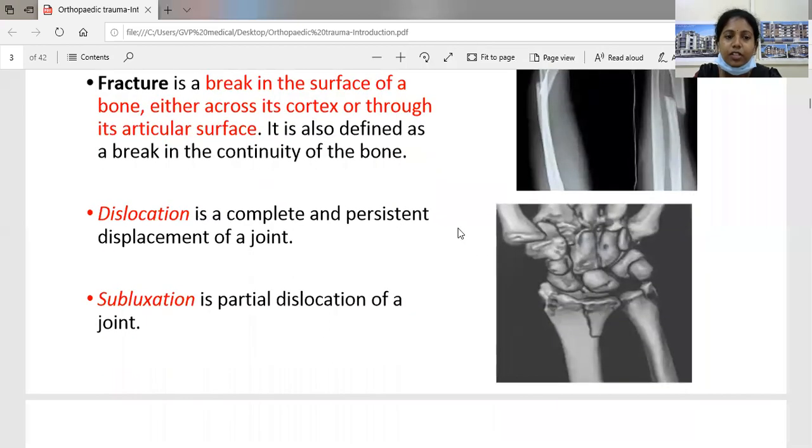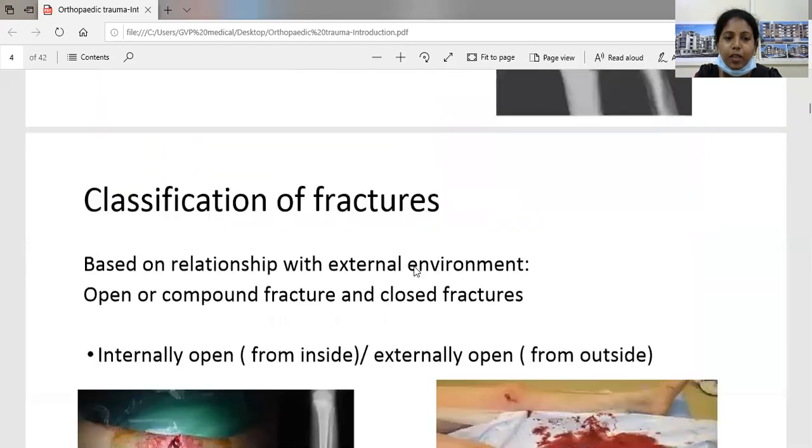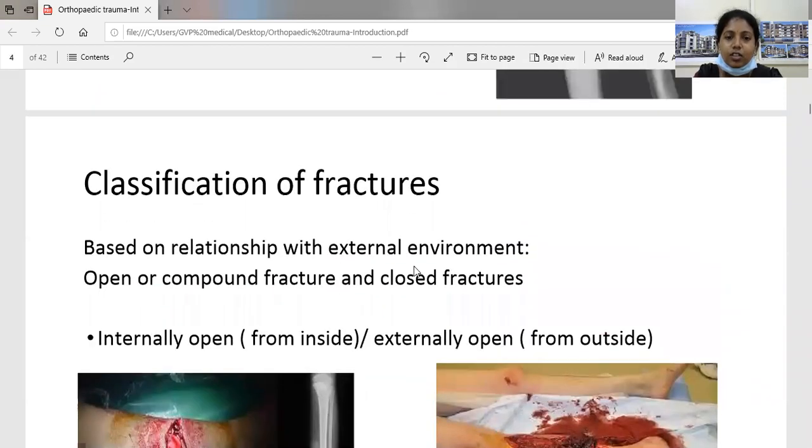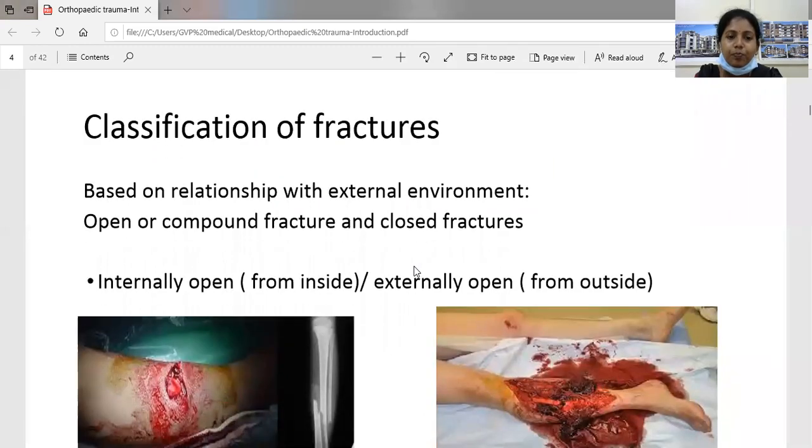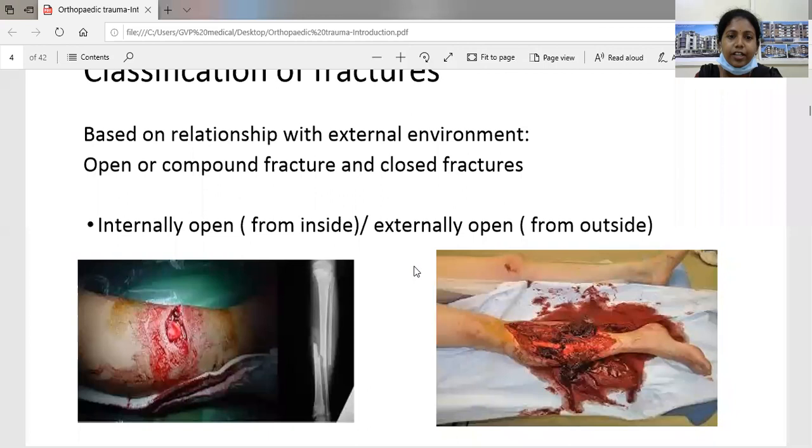So coming to the next definition, dislocation. Dislocation is a complete and persistent displacement of a joint. Next, subluxation. It is a partial dislocation of the joint. These two will be explained in detail in the coming slides. So coming to the classification of fractures, why should we classify it? To act as a guide for treatment and assist with the prognosis. So based on this, it is divided into 4 types.